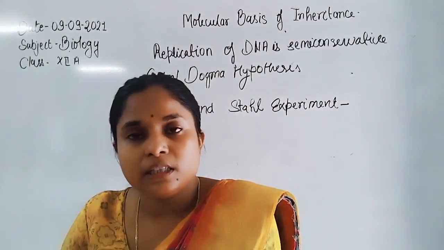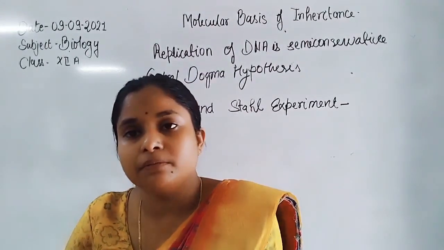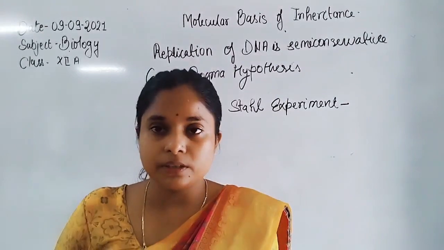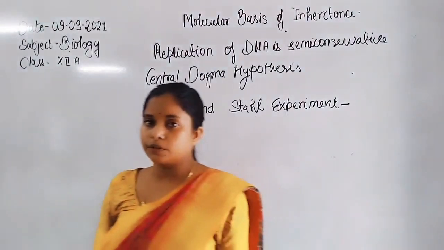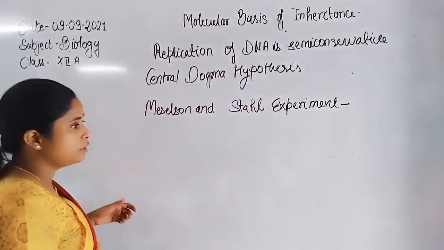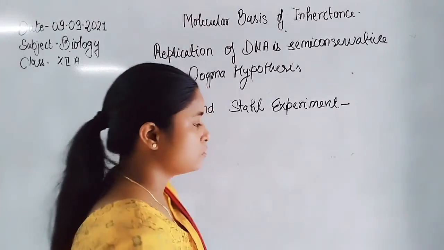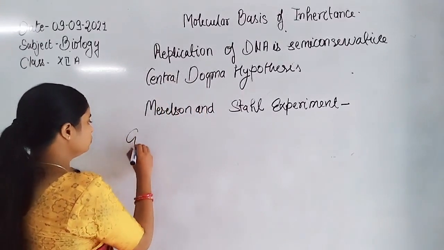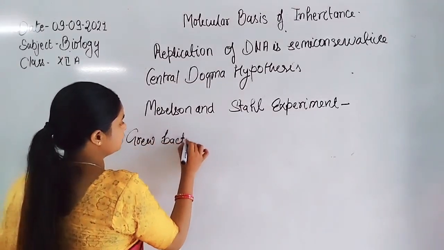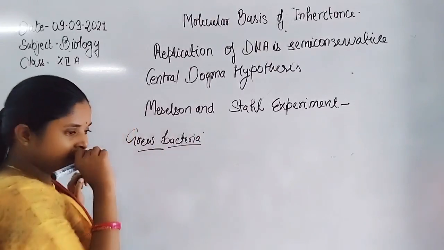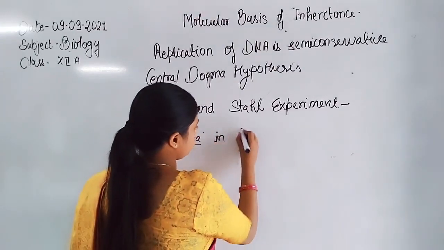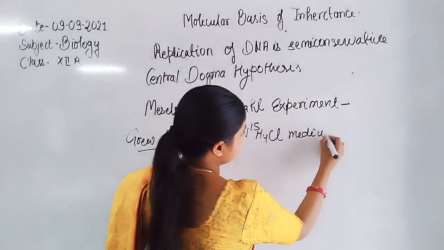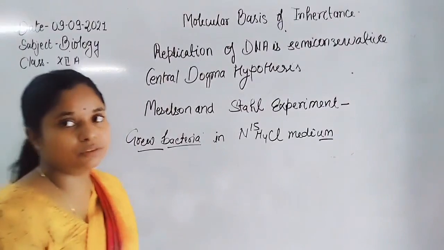So when they did the experiment on the semi-conservative rule, to see how bacteria follow it, it could be detected with the help of centrifugation and also with the use of the heavy isotope of nitrogen, N15. What they did actually: first, Meselson and Stahl grew bacteria in N15 ammonium chloride medium.